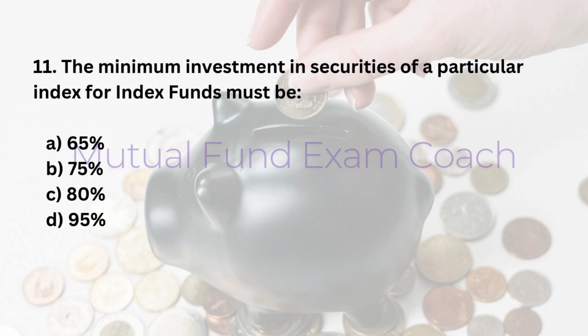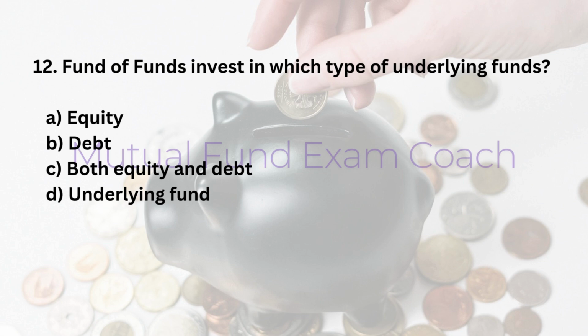11. The minimum investment in securities of a particular index for index funds must be A. 65%. B. 75%. C. 80%. D. 95%. Answer: D. 95%. 12. Fund of funds invest in which type of underlying funds? A. Equity. B. Debt. C. Both equity and debt. D. Underlying fund. Answer: D. Underlying fund.